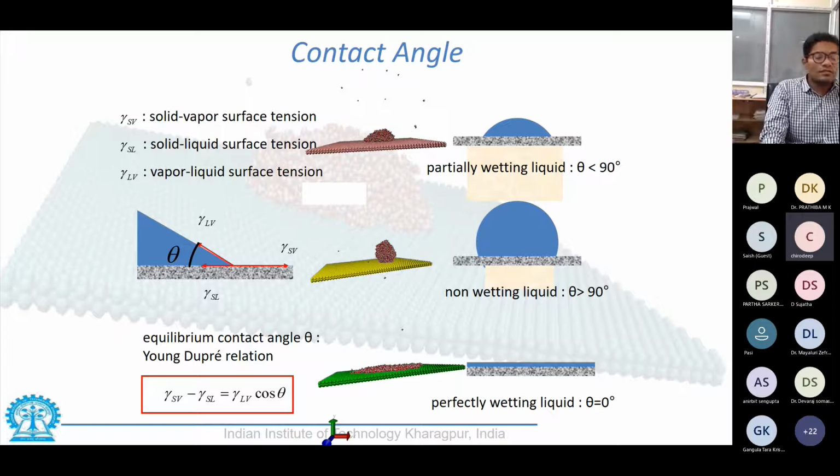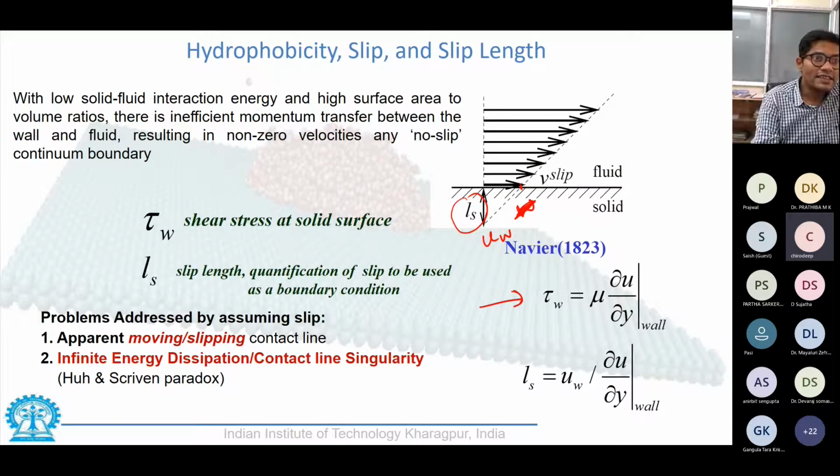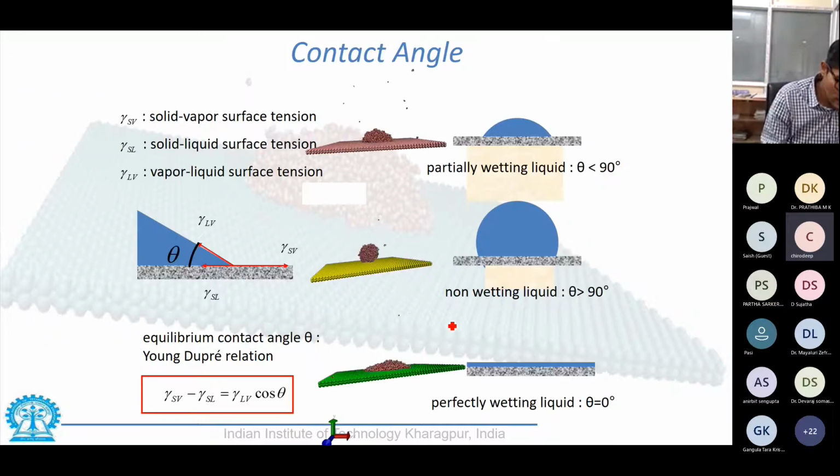So again, we know that water wets glass, mercury doesn't wet glass. So the contact angle of water on glass is less than 90 degrees, or acute. The contact angle of mercury on glass is obtuse, or more than 90 degrees. And so now the challenge for nanofluidics is to find a relationship where we can connect the slip length with the contact angle here.